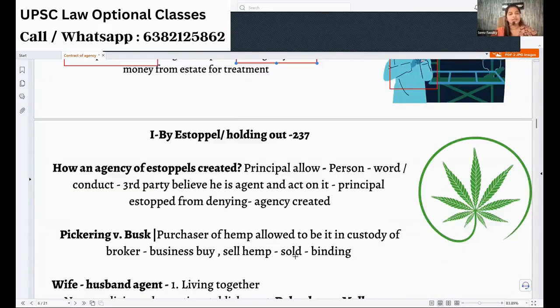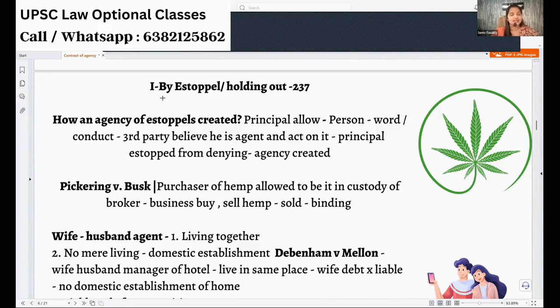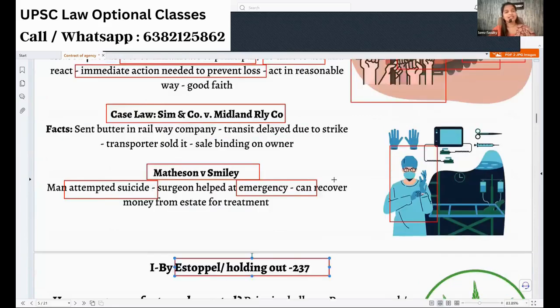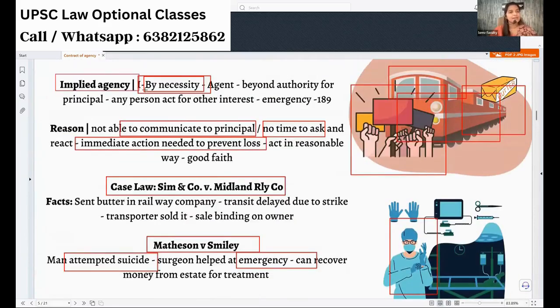Now, coming to the next thing, that is agency by estoppel and holding out. Whatever we are seeing here are different types of implied agency, not expressly created. It is all implied.